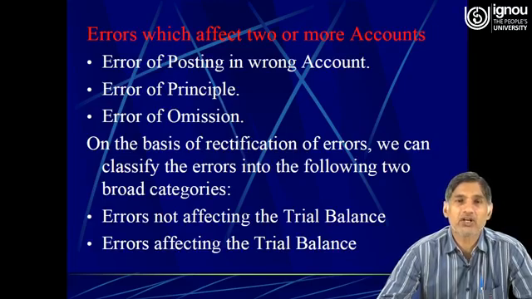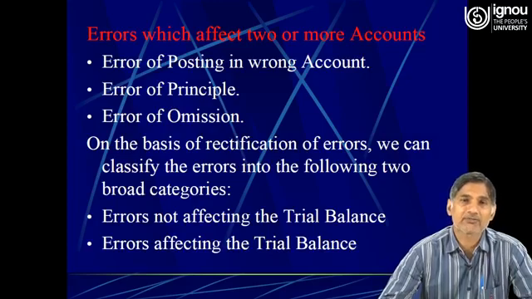So on the basis of rectification of errors, we can classify the errors into the following two broad categories, that is error not affecting the trial balance or error affecting the trial balance.